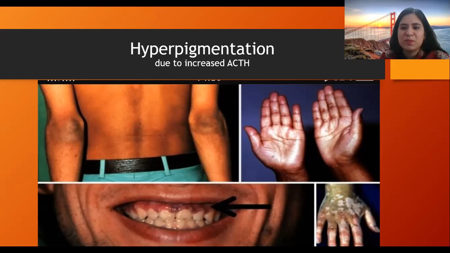So he can experience darkening of the wrist area and darkening of the gum line. Vitiligo may also be present, since it is an autoimmune condition and Addison's disease is also an autoimmune condition. So there are patches of hypopigmentation and hyperpigmentation occurring simultaneously in a patient.